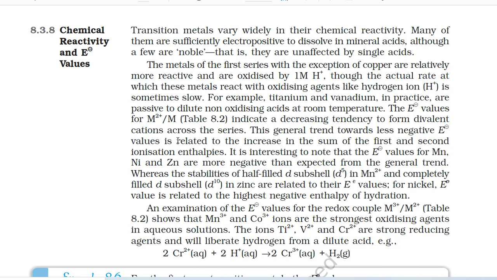The general trend towards less negative standard electrode potential values is related to the increase in the sum of the first and second ionization enthalpies. It is interesting to note that the standard electrode potential values for manganese, nickel, and zinc are more negative than expected from the general trend. Whereas the stabilities of half-filled d subshell (d5) in Mn2+ and completely filled d subshell (d10) in zinc are related to their E values. For nickel, the E value is related to the highest negative enthalpy of hydration.